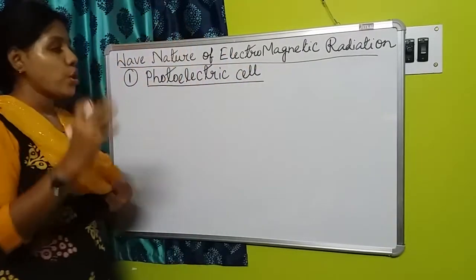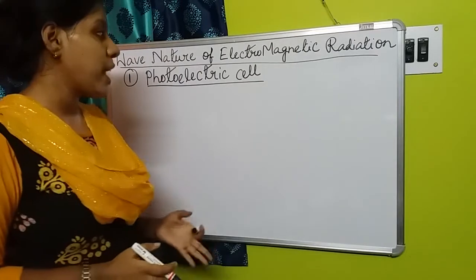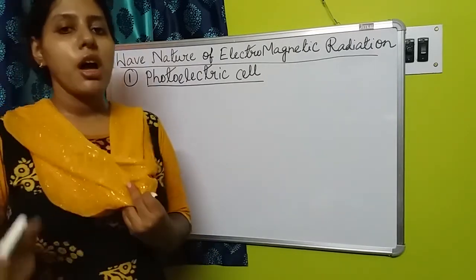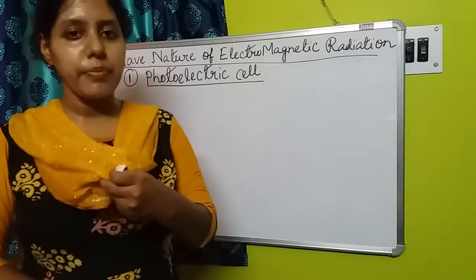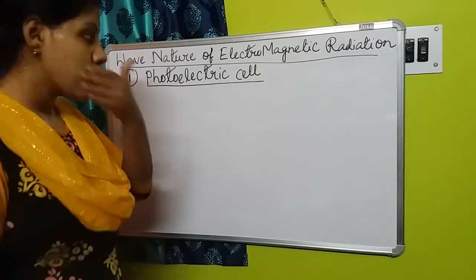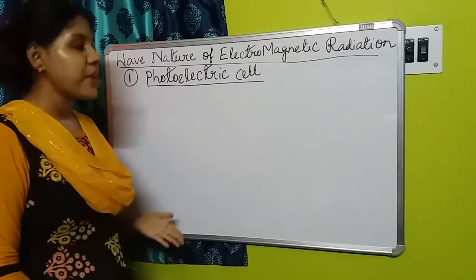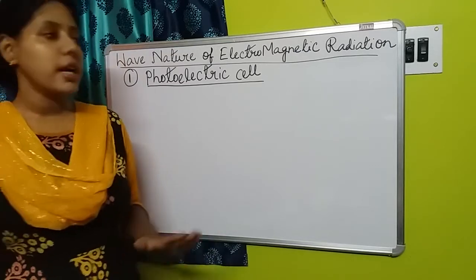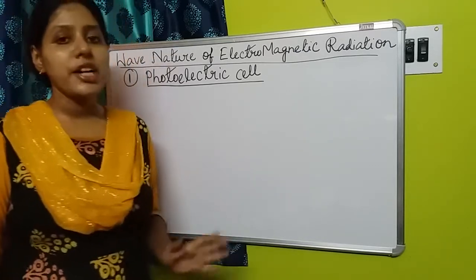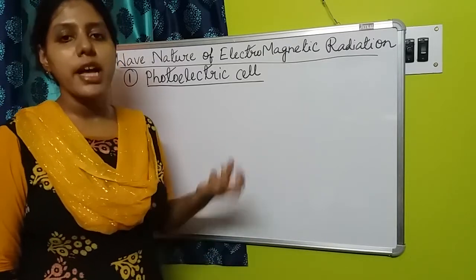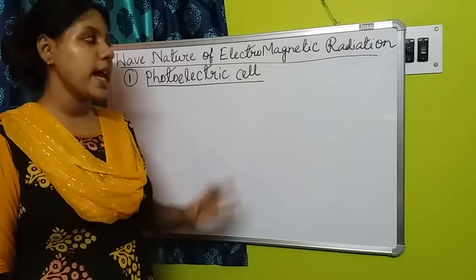Photoelectric radiation, or photoelectric cell. We could see the radiation that is known as photoelectric radiation. So what happens in case of a photoelectric cell? In a photoelectric cell, the light, or the energy of the radiation, is converted into electricity.